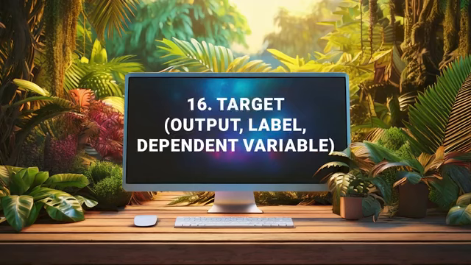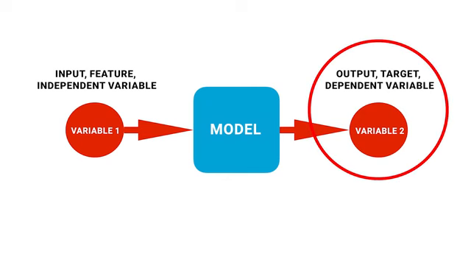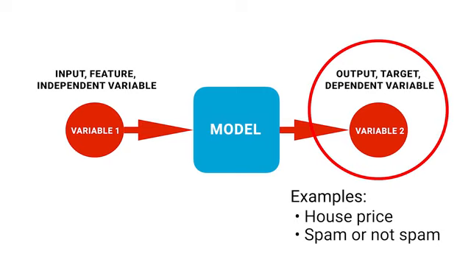A target, also called the dependent variable, output variable, response variable, or label, is what a machine learning model is trying to predict based on the features. For example, in a house price prediction model, the target would be the actual sale price of the house, while in an email spam detector, the target would be whether an email is spam or not spam. In supervised learning, the training data must include both features and their corresponding target values, allowing the model to learn